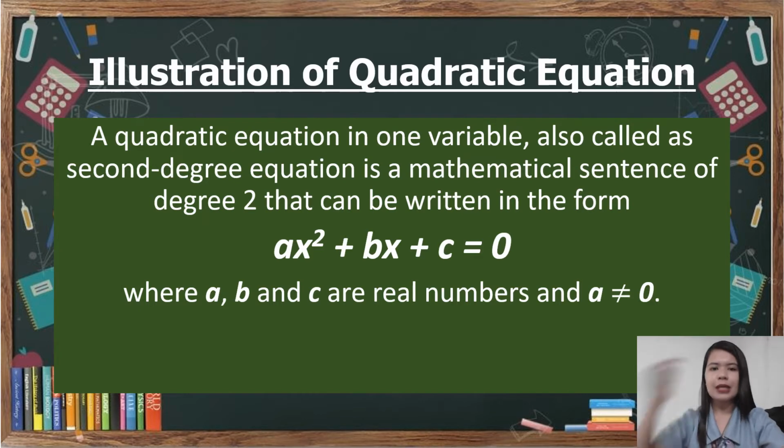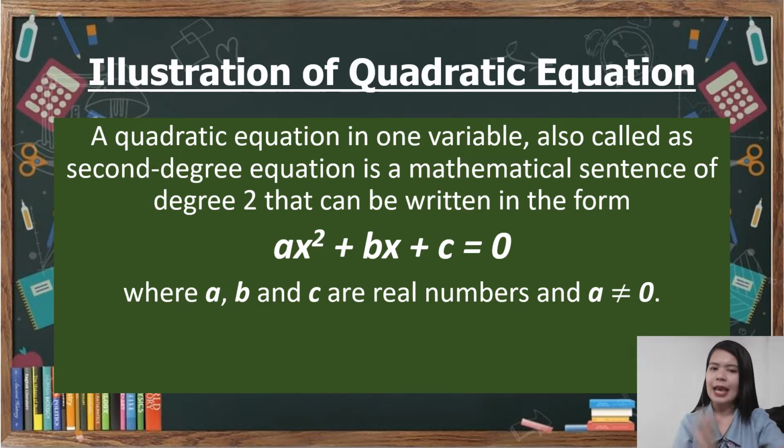So let me explain. Ano nga ba kapag sinasabing second degree equation? Ang degree class ay malalaman natin based sa highest exponent. Ax raised to 2 plus bx plus c equals 0. Ano ang pinakamataas na exponent? 2. Kaya itong quadratic equation ay tinatawag nating second degree equation. Kasi ang degree niya ay 2. Bakit? Kasi ang pinakamataas na exponent sa equation na ito ay 2.